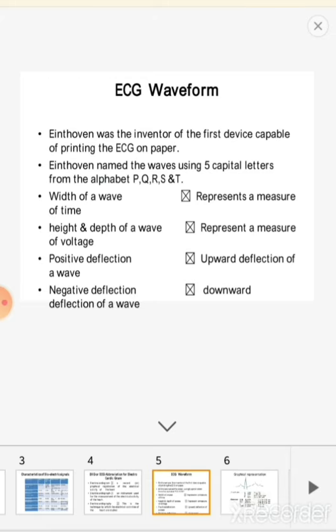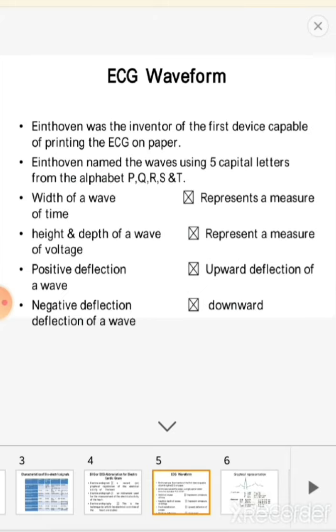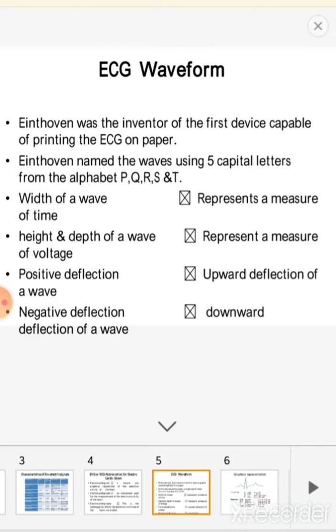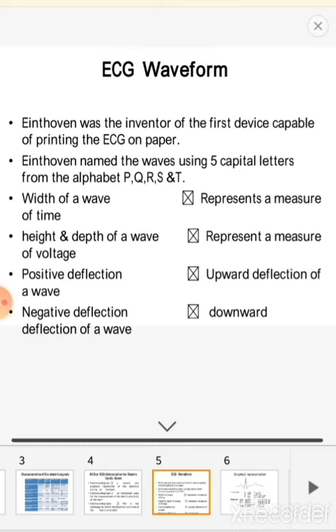ECG waveforms. The ECG waveform was invented by Einthoven. He named the signal with 5 letters in alphabetical order: P, Q, R, S and T. In this waveform, the width of the waveform represents the time measurement.